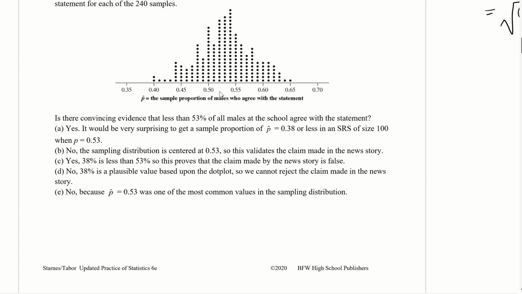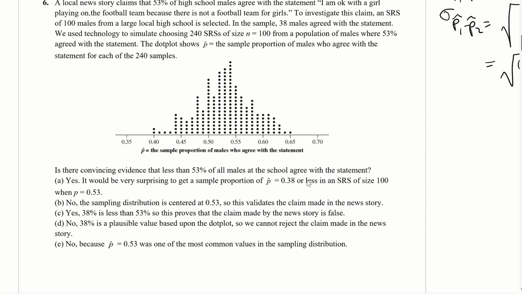Okay, so let's see from the graph here. What we've got to do is, for this graph, it says 38 males agreed with the statement from the sample out of 100, right? So we got 38 males out of 100. So that's our p hat, which is 0.38. That's what we got from our sample, right? And we're using this dot plot to help us with that. So what is the probability that we would get a value of 0.38 or smaller? Well, 0.38 is around here, right?